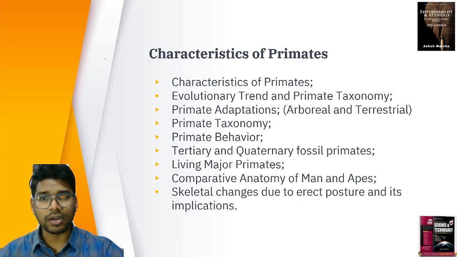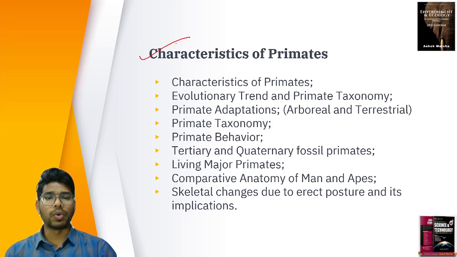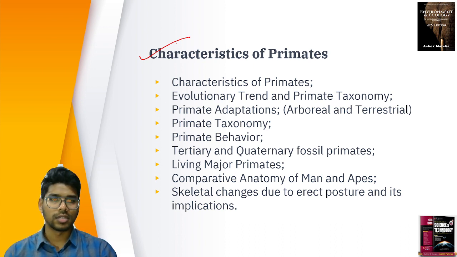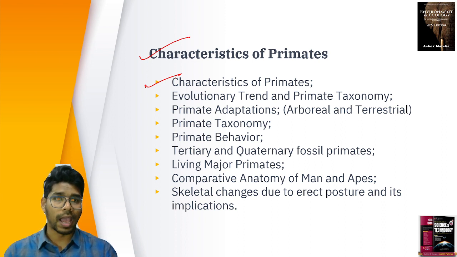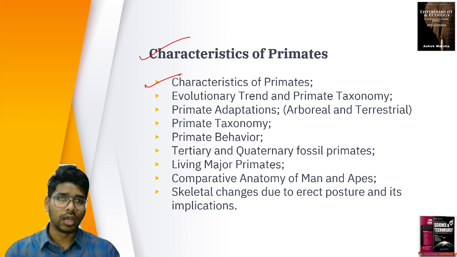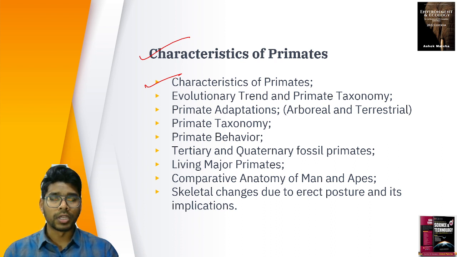The next topic is the characteristics of primates. When you're talking about the characteristics of primates, of our ancestors or of us, what are the basic characteristics we have? So we study the characteristics of the primates: what the body structure is, how the skull was, what the facial structure is, what the brain composition is, how the backbone is, whether they are bipedal or walked on four legs, whether they are arboreal or different. All these characteristics of the primates come into this question.